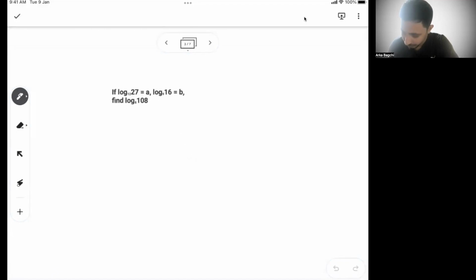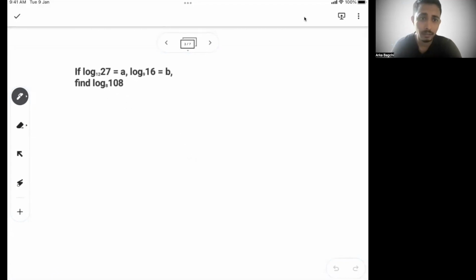Let's move to the next one. It says log of 12 base 27. Whenever you have logs like this, 27, 16, something like this, try to see if you can further simplify them, because that will be helpful, right? So from here, find log of 108 base 8. First, simplify what is log of 108 base 8.